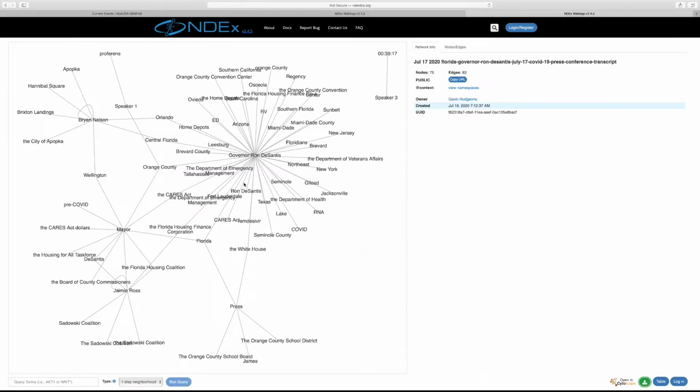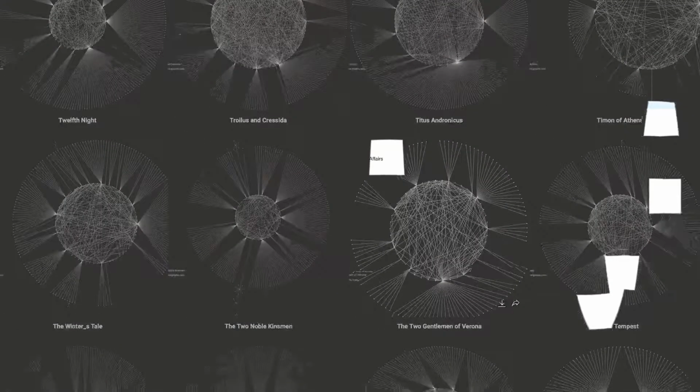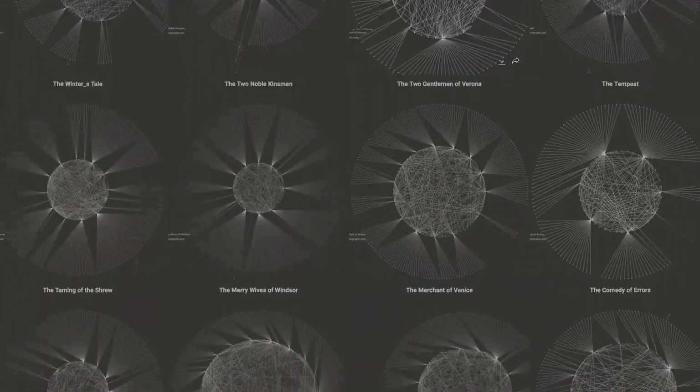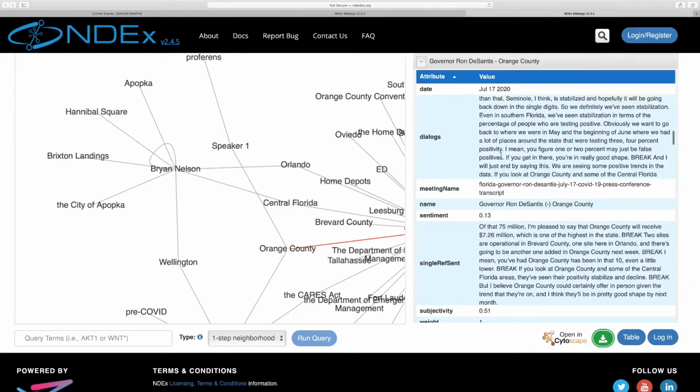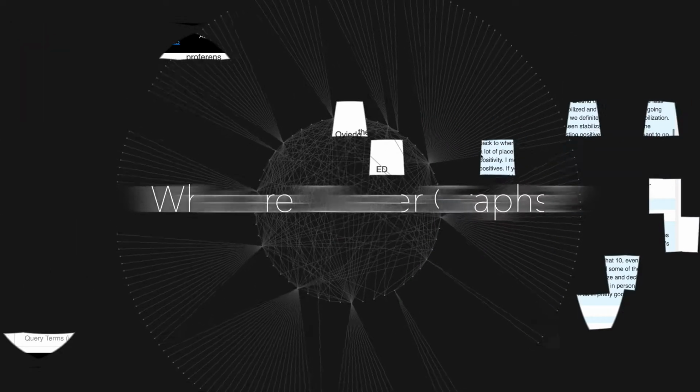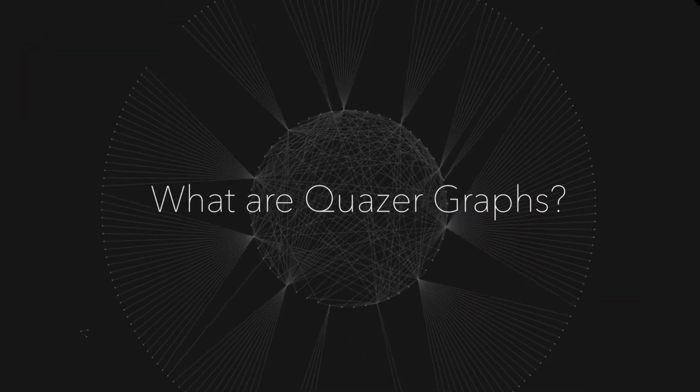Welcome to QuazerGraphs, an online tool for analyzing and organizing unstructured data into informational displays. So what exactly are QuazerGraphs, and how can we use them?